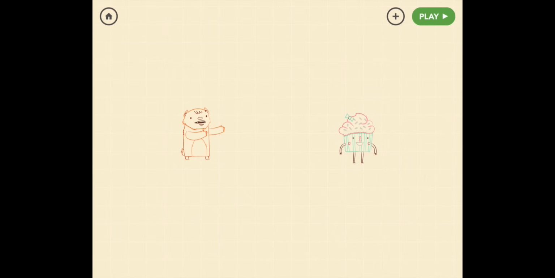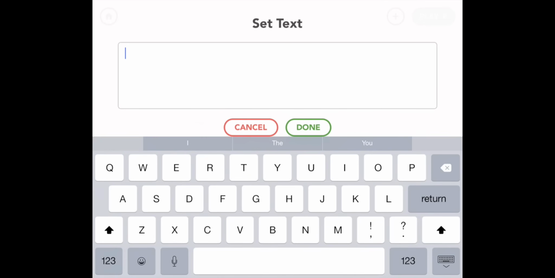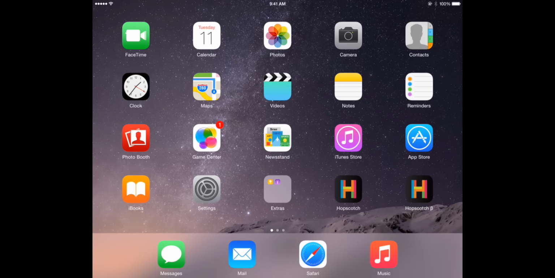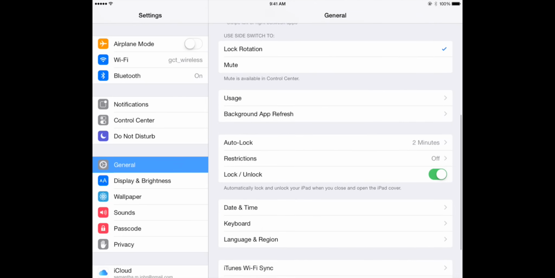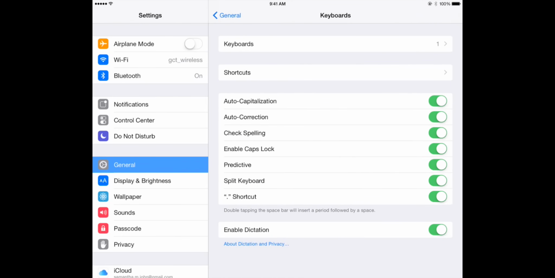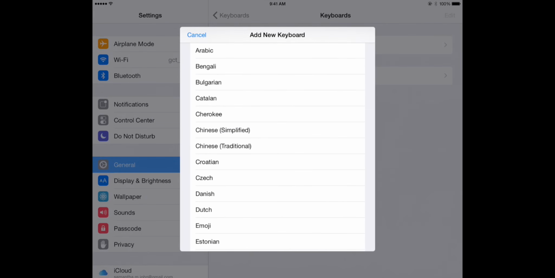So to get those buttons, let's go back to the plus symbol and pick text, because the buttons we're going to make are going to be used with emojis. So if you have emojis already, then you should see a little smiley face or globe symbol down on the bottom to the left of the space bar. If you don't, then exit out of Hopscotch and go to Settings on your iPad, and then General, and then Keyboard, and then Keyboards, and then Add New Keyboard. And then with all those languages, you're going to find emoji, which should be between Dutch and Estonian.